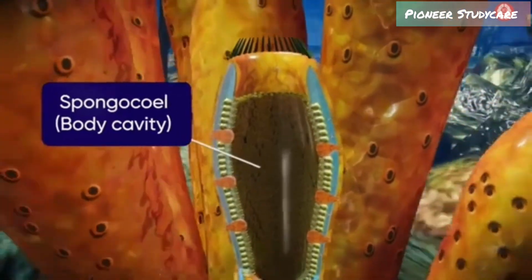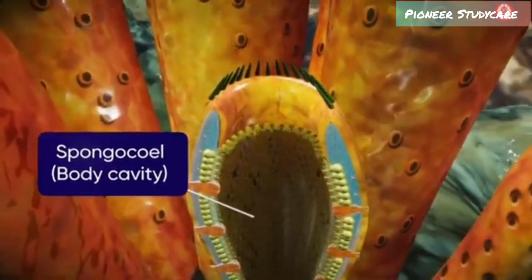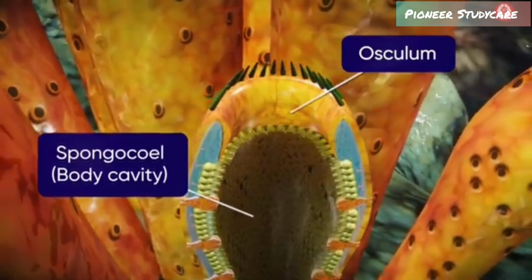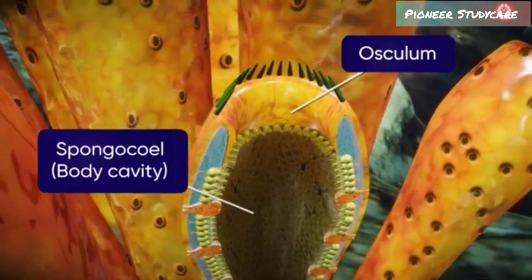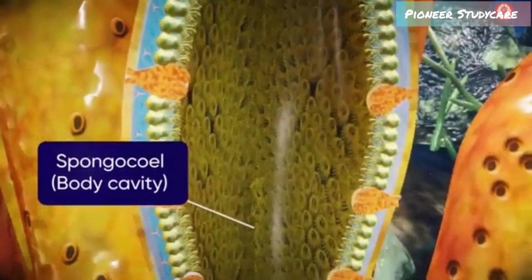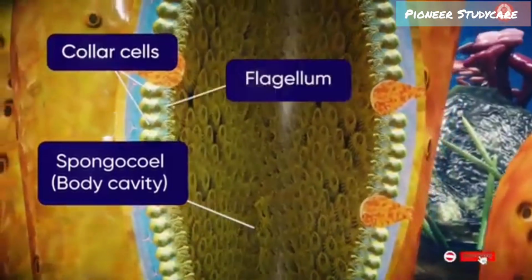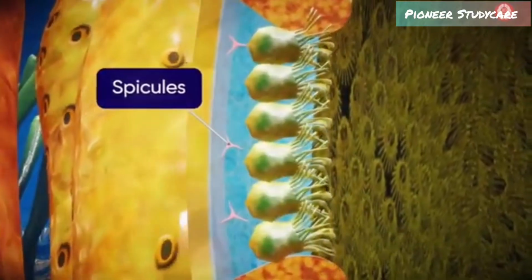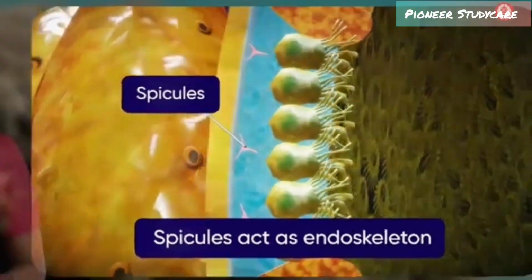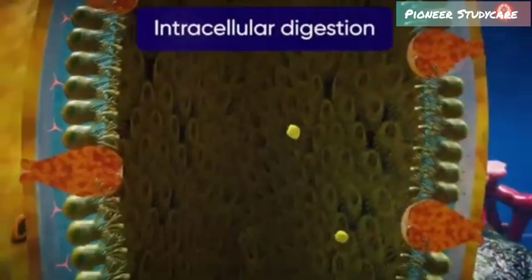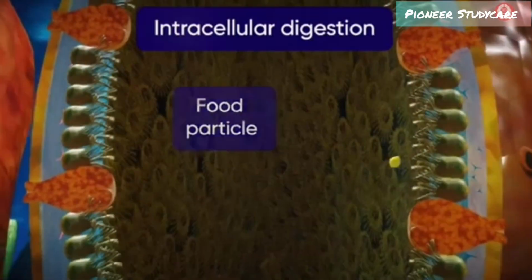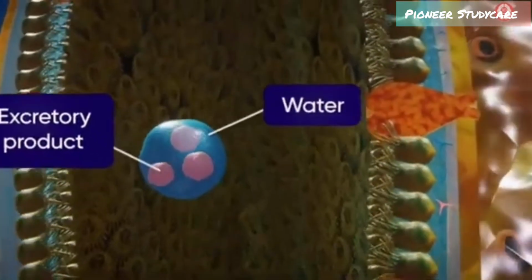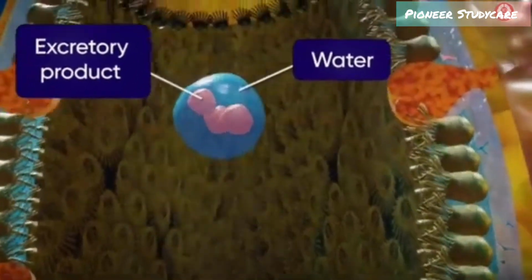The spongocele opens outside by a single big aperture called the osculum at the apex of the free end of the body. The spongocele is lined by flagellated collar cells. The skeleton of the body is formed by spicules, which act as the endoskeleton. These animals exhibit intracellular digestion. The excretory substances are thrown away through the osculum along with the outgoing water.